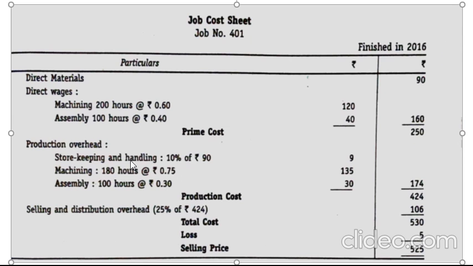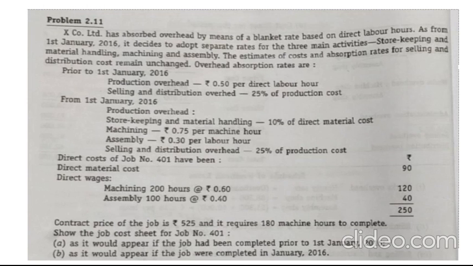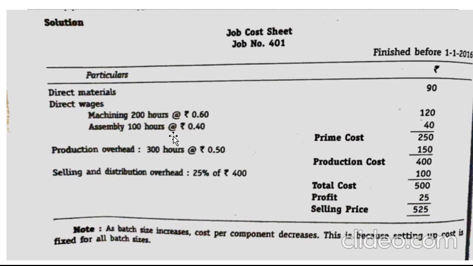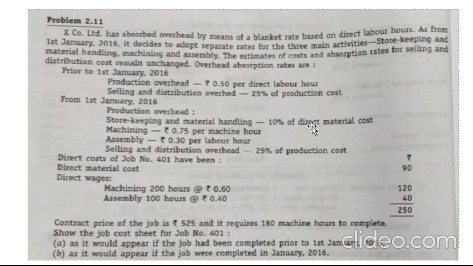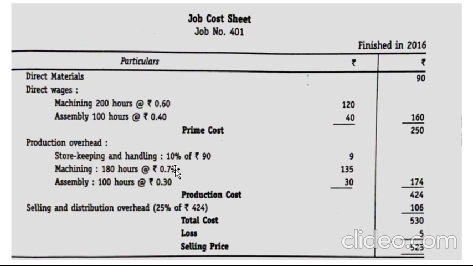Now your production overhead calculation starts from here. As per the question, your production overhead, storekeeping and material handling is 10% of direct material cost. So how much is your storekeeping here? 10% of direct material cost. How much is your direct material cost here? 90. So 90 into 10% will give you 9 rupees.